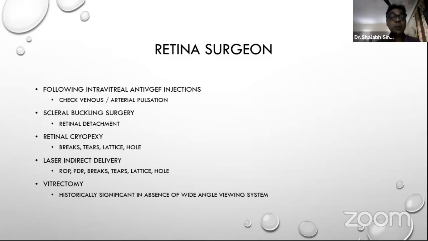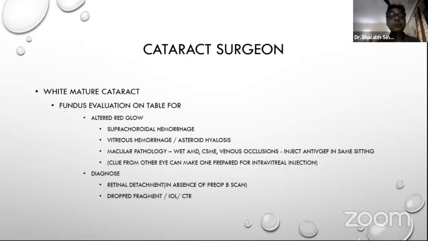Dr. Saurabh may have seen some people doing that when there was no wide angle viewing system. Surgeons trained themselves to use the inverted image of the indirect, and still they would do vitrectomy using the indirect ophthalmoscope. For a cataract surgeon, when does he need an indirect ophthalmoscope in his operating room?